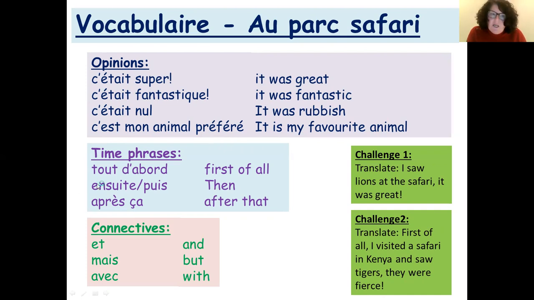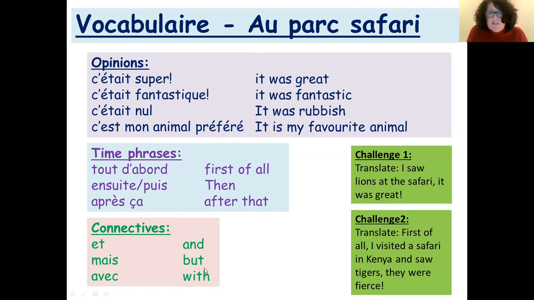Okay. So let's look at our time phrases. Tout d'abord is first of all, ensuite is then, puis is then. So we have two ways to say that in French. Après ça is after that. Okay, and our connectives, we know these already. We're very familiar with these. Et, mais, avec. Okay, and, but, and with.